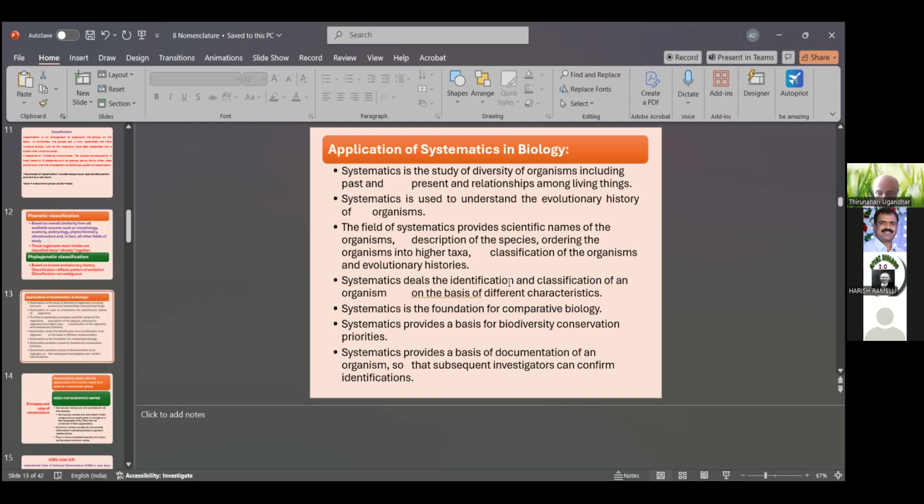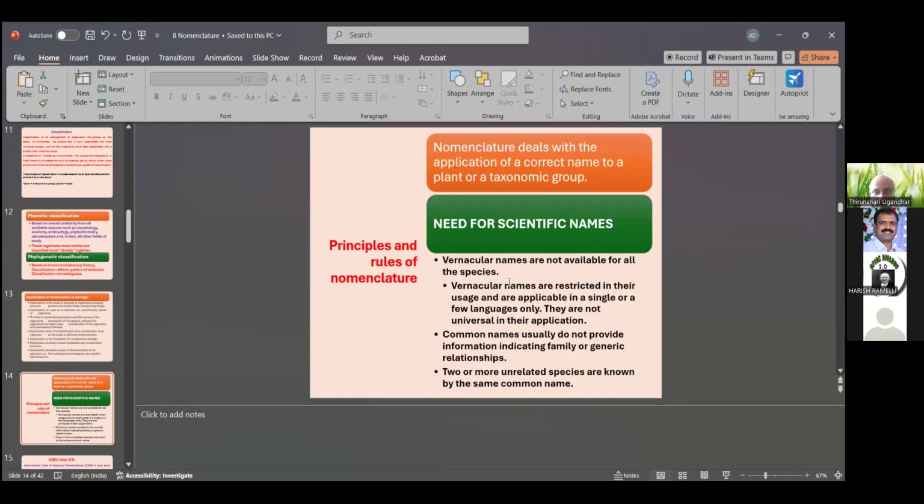Systematics also produces a basis of documentation of an organism, so that subsequent investigations can confirm the identification of plants. So this is one character that is the base of classification, and then there are the principles and rules of nomenclature. Nomenclature deals with the application of a correct name to a plant or taxonomic group.